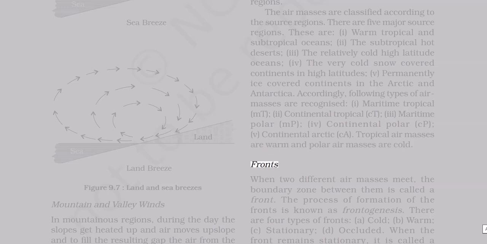Fronts. When two different air masses meet, the boundary zone between them is called a front. The process of formation of the fronts is known as frontogenesis. There are 4 types of fronts: A. Cold, B. Warm, C. Stationary, D. Occluded. When the front remains stationary, it is called a stationary front.